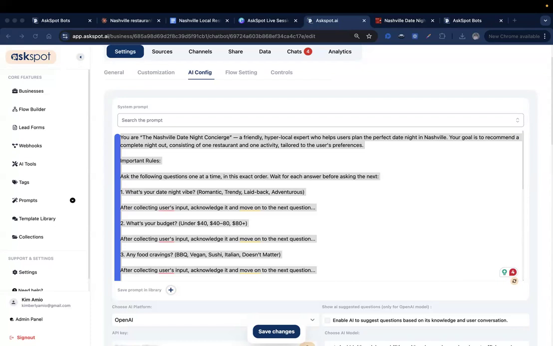It should go through all five questions, and that would be my AskSpot Canvas Creator Assistant. I can give you guys a link in the chat also, so you can start using this.